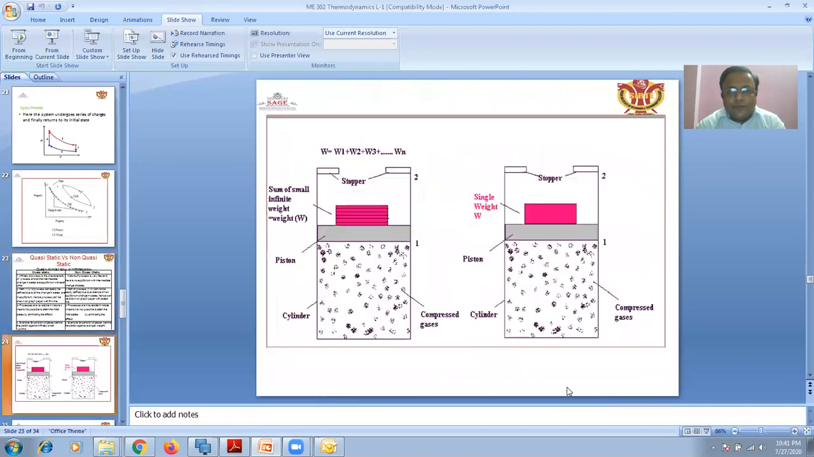the non-quasi-static process. This is the diagram in which the quasi-static process is described, where the small weights are W equal to W1, W2, W3, and Wn, and so on. Here the stopper is stopping and the system comes to the original state. Each and every weight, when removed and added, when the process comes to the original state, that is called quasi-static. But when the state does not complete going up to the final original state, that is the non-quasi-static process.